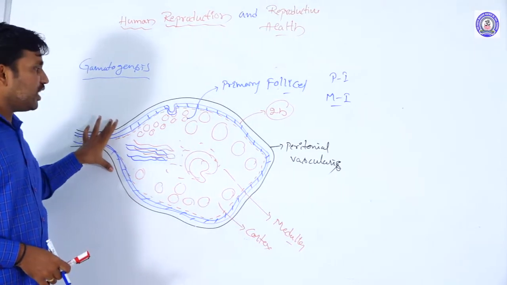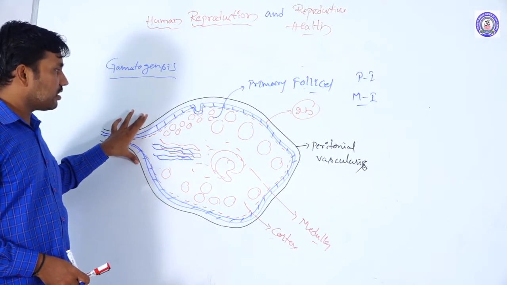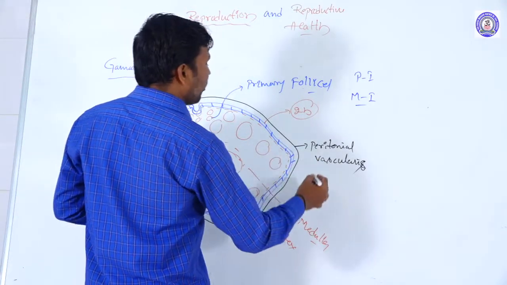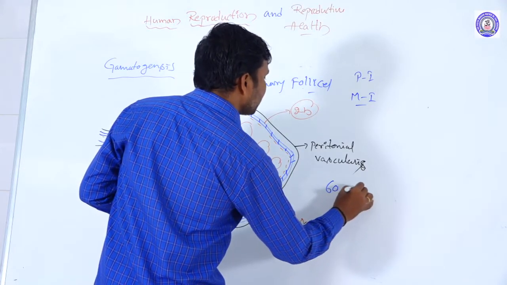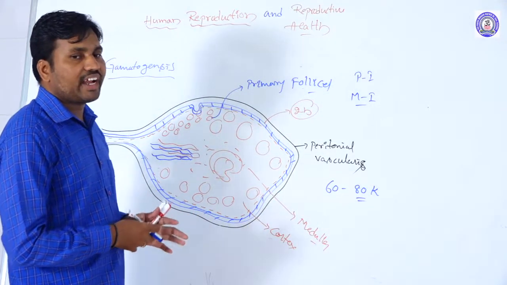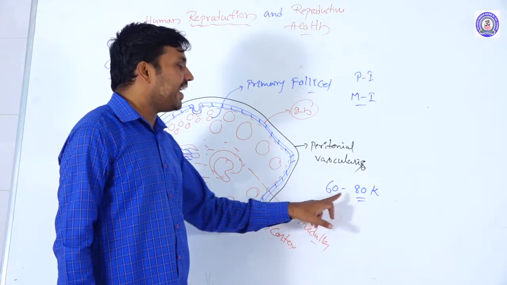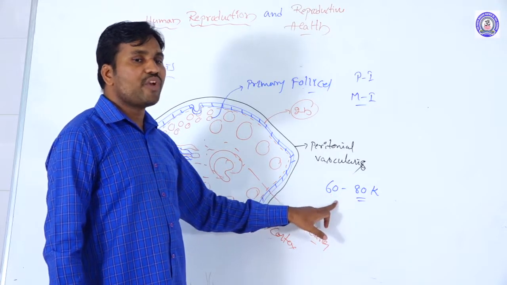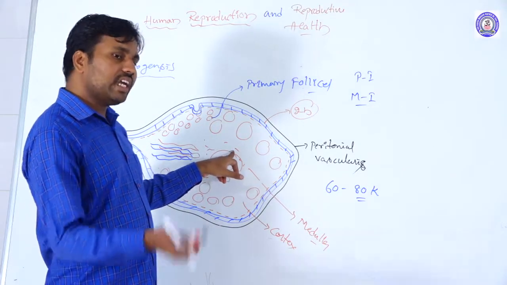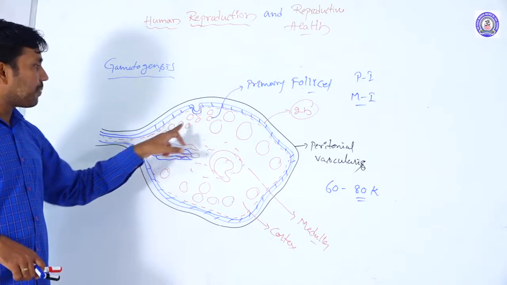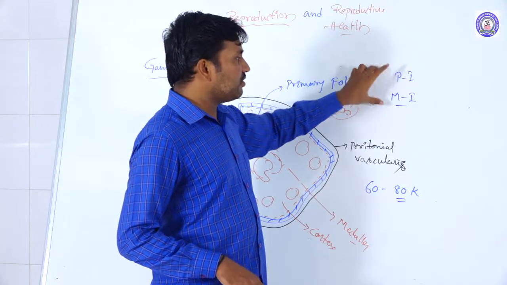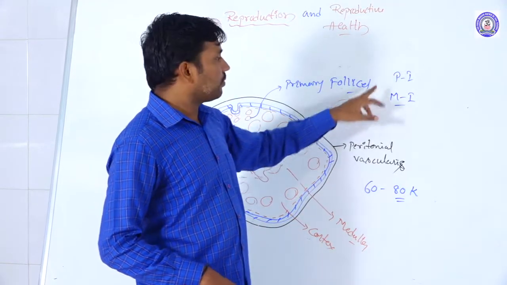By the time of birth, each ovary has an approximate number of primary oocytes, and when they reach puberty, each ovary contains 60 to 80,000 primary ovarian follicles. In the developmental stages of the embryo itself, the primary oocytes are produced and developed, and they stop the cell division at the M1 stage.